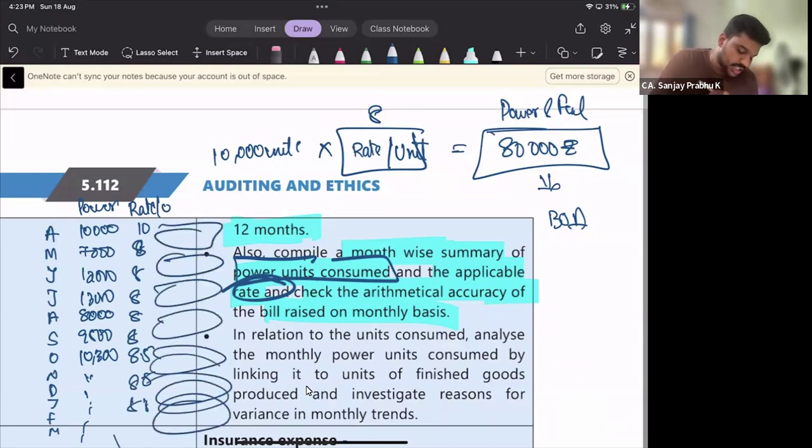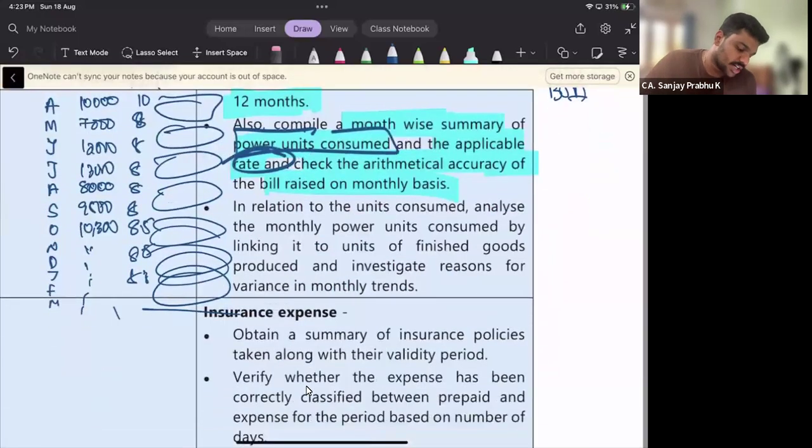Okay, then you have to compare the total power and fuel expenditure with the power and fuel expenditure given in the books. Once the auditor computes the power and fuel expenditure himself, how? By multiplying the units consumed by the rate per unit. Okay, then in relation to units consumed, analyze the monthly power units consumed by linking it to the units of finished goods. See, can I say like this, when power and fuel expense are more, I have generated more units, more finished goods, or more sales have occurred?